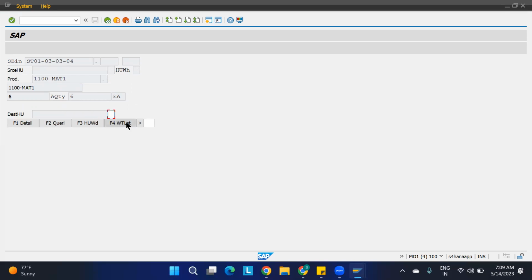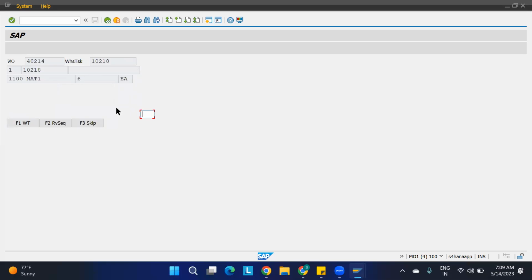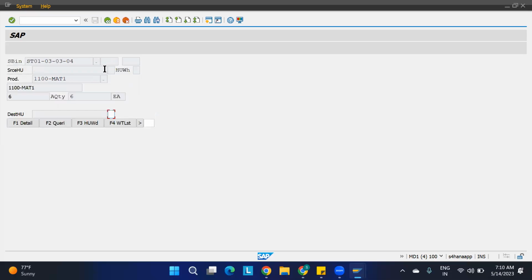Destination HU. HU is not there. There is task list. I want to confirm this. I would have created some HU there only. Not an issue, we'll try it here. It is asking for the destination HU, but there is no destination HU for us. Here I'm going to click enter. Verify destination HU, nothing is there. Click enter. Okay, it is asking for the HU.